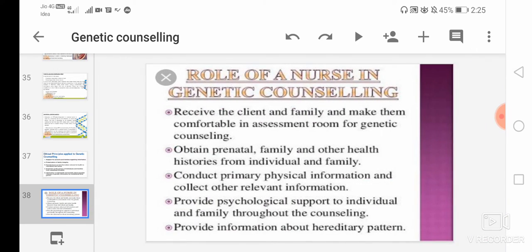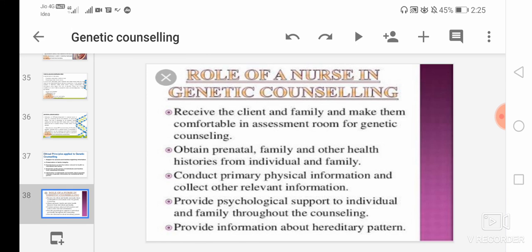Now last is the role of a nurse in genetic counseling. Here are a few roles of a nurse. The nurse has to receive the client and family members and make them comfortable in the assessment room for genetic counseling. The nurse has to obtain the prenatal, family and other health history, that is pedigree charting, from the individual and family, which is most important.